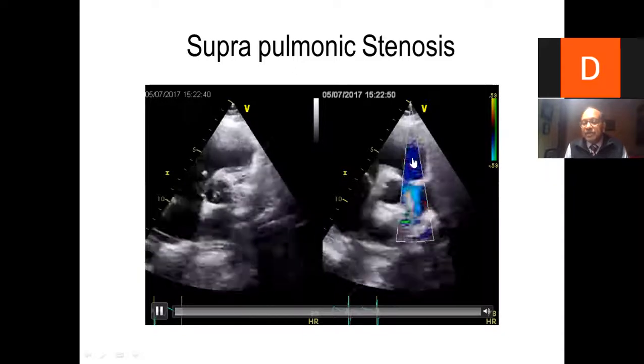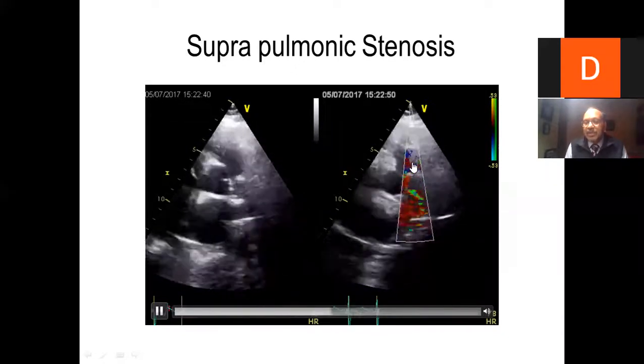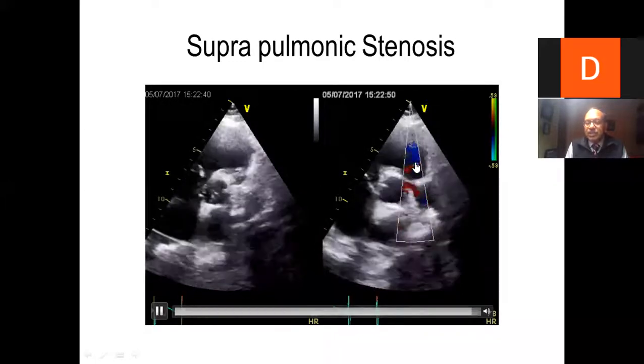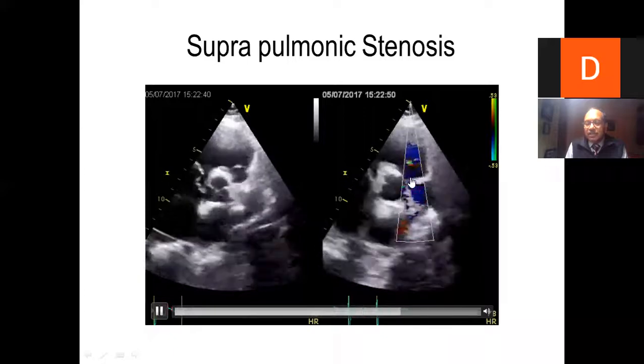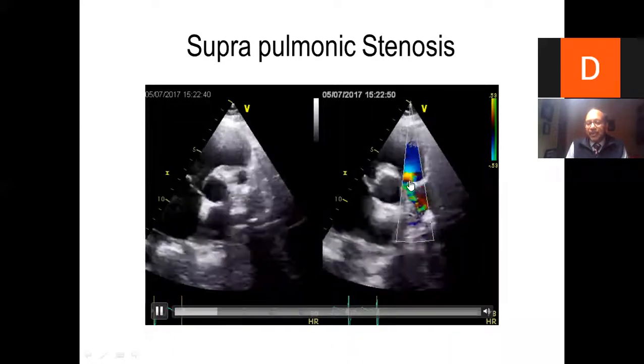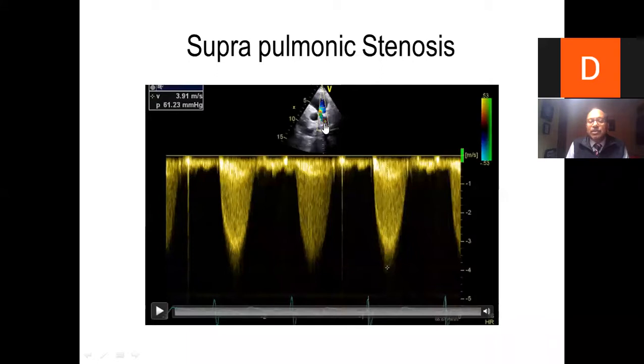So what we do, we keep a sample volume over here. We move the sample volume to pulmonic valve. The flow velocity only would be 1 meter per second. But as you move this sample volume into this obstruction, the aliasing will start happening with a Doppler flow pattern. So here is a pulmonic valve, here is a suprapulmonic stenosis, and continuous wave Doppler gives you a velocity of 4 meters per second.